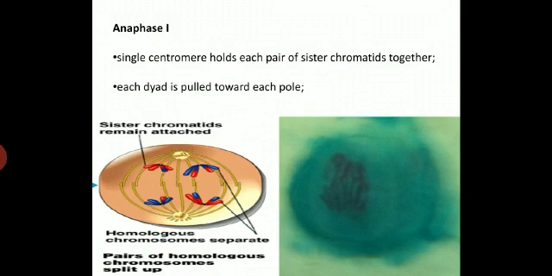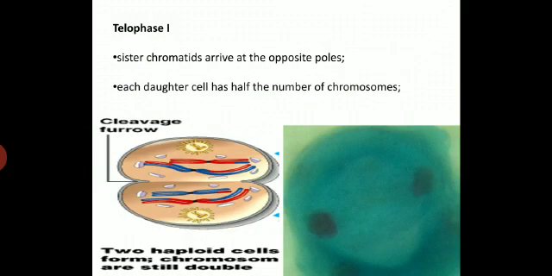Then the next stage is anaphase first. In anaphase first, a single centromere holds each pair of sister chromatids together. Each dyad is pulled towards each pole. These chromosomes are taken together to the respective poles, and in this condition the number of chromosomes looks doubled during anaphase. Then the last stage of meiosis first is telophase first, where sister chromatids arrive at their opposite poles, and each daughter cell has half the number of chromosomes present in the parent cell.